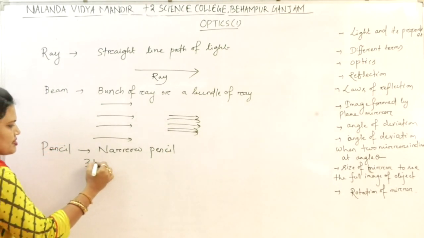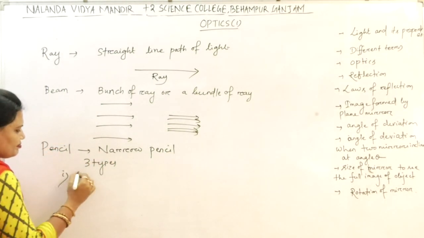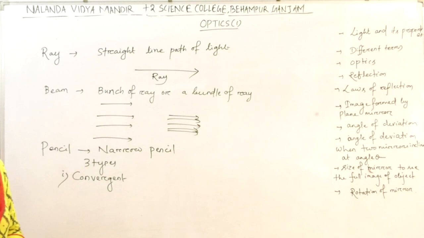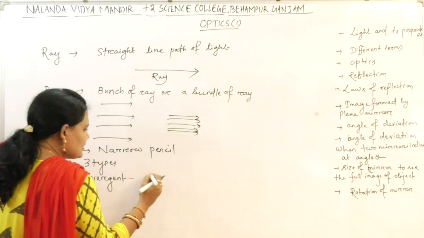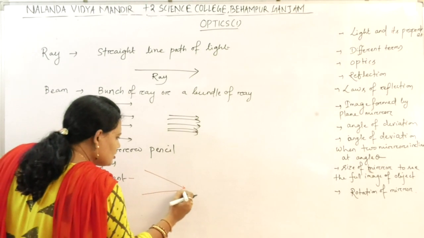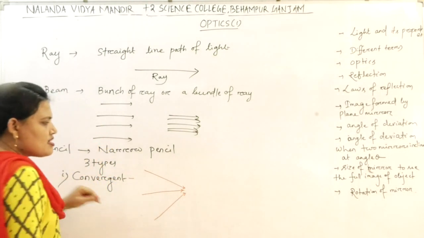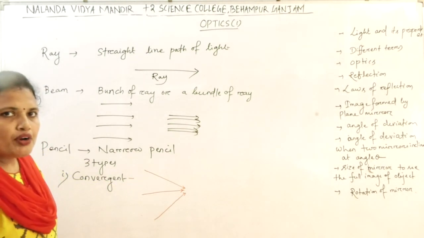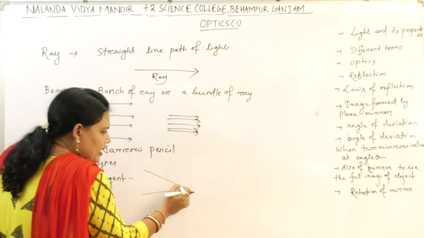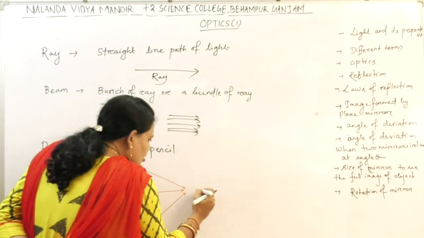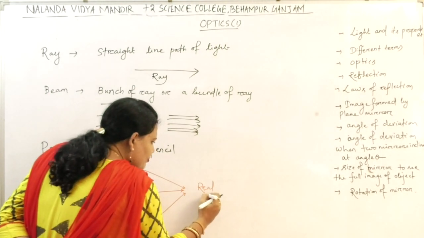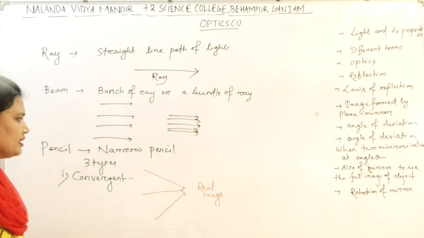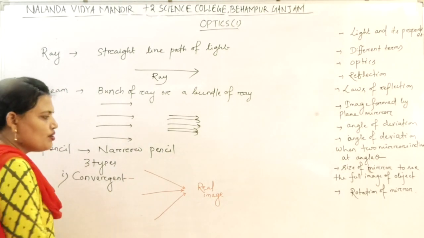It can be three types. 1. Convergent. What is convergent? If the rays are moving towards each other, or we can say if the spacing between the rays goes on decreasing, if the rays are going to meet at a point, then it is convergent. Here the rays meet at a point. Here always a real image is formed. When the rays actually meet at a point, a real image is formed. Okay, so this is your convergent ray.